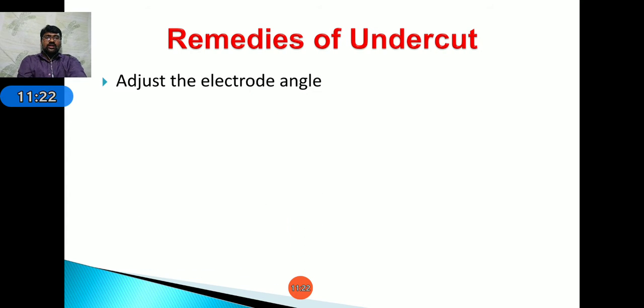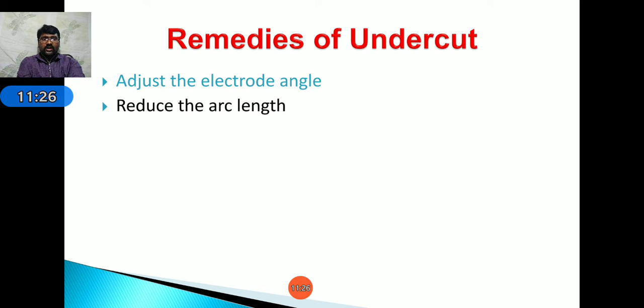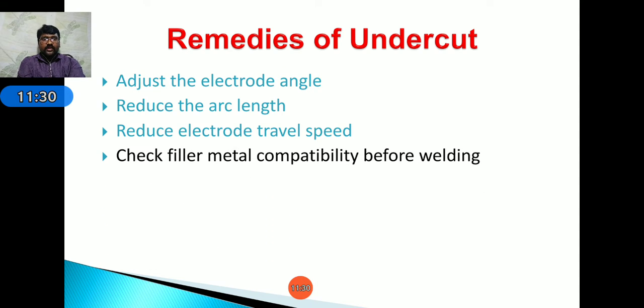Next, coming to remedies for undercut: adjust the electrode angle, reduce the arc length, reduce electrode travel speed, and check filler metal compatibility before welding. These are the remedies for undercut.